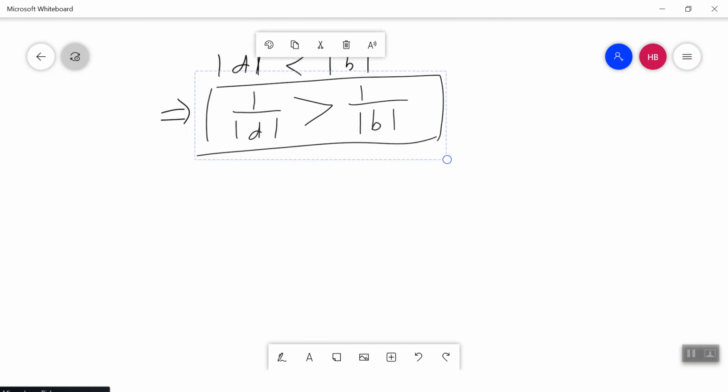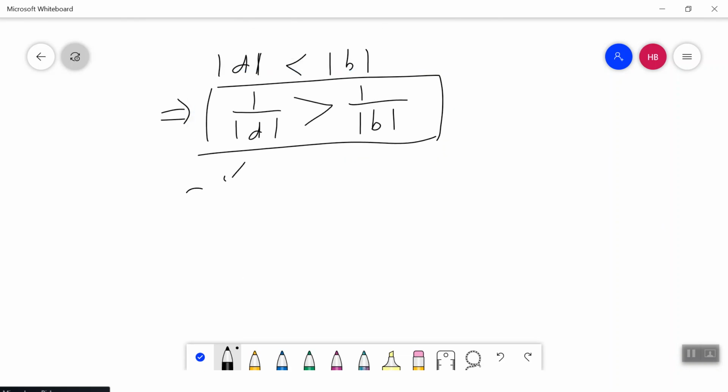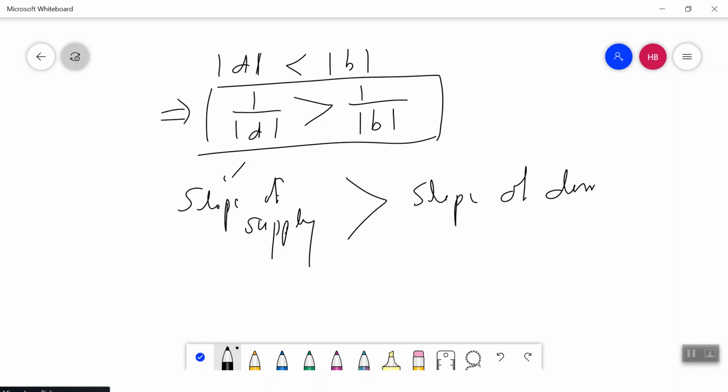Hence, the slope of the supply curve should always be greater than the slope of the demand curve in order for the market to reach equilibrium state in infinite time.